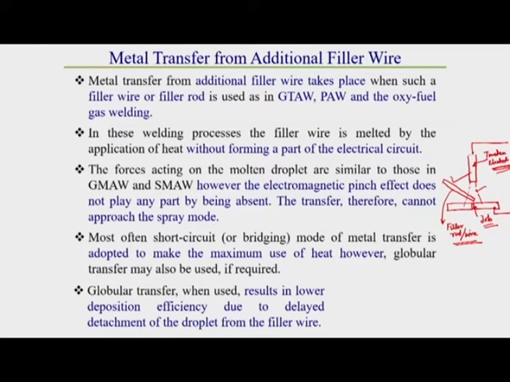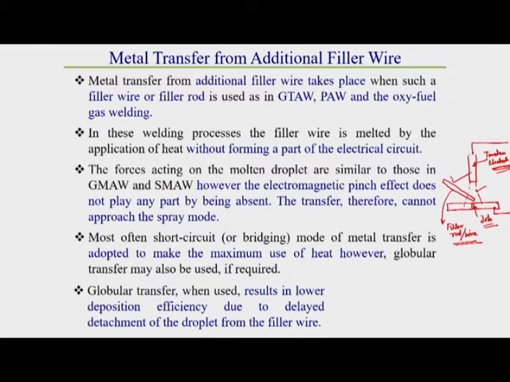Why? Because spray transfer takes place in the higher current range. At higher current, the neck formation force, or pinch force, or electromagnetic force increases. Due to this increased electromagnetic force, rapid formation of the neck and rapid formation of droplets take place.